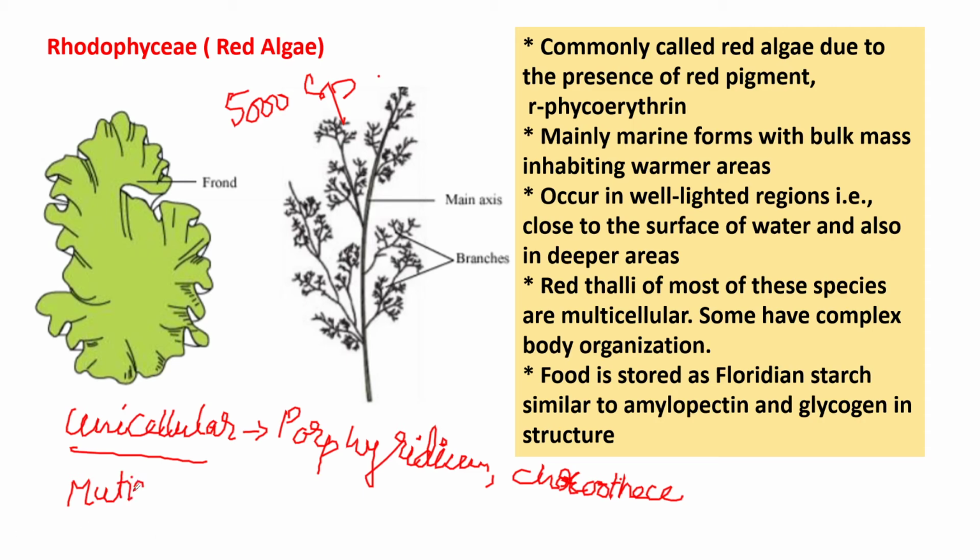Multicellular: some forms are coral-like and deposit calcium carbonate over their walls. They make the coral reefs. About 50 species are freshwater plants, not multicellular.